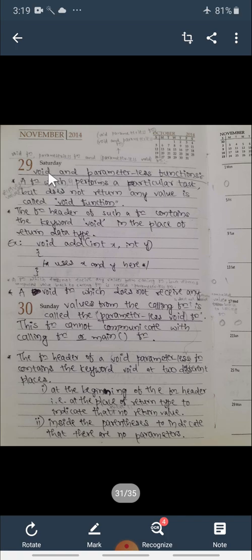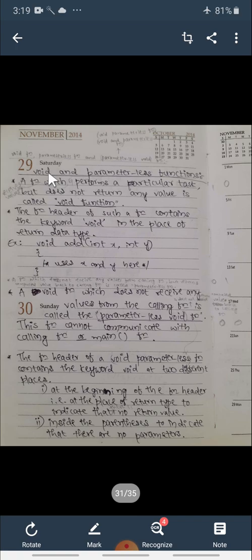Void is a return type of a function. Like int, void is also one return type. When should we write int and when should we write void? Suppose the called function is computing some value and returning that value to the calling function, and that value is an integer type of value, then we should write the return type of that function as int.